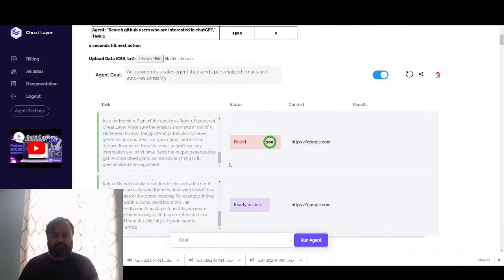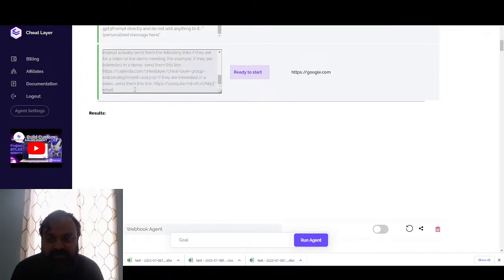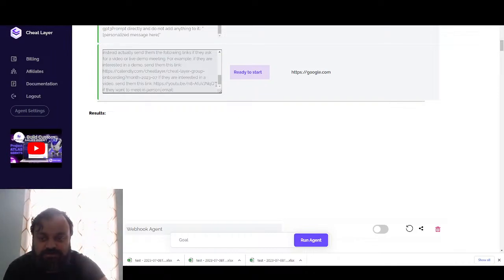Put in all the edge cases of how you would respond to things and test it first and see. Try to break it and ask for a video instead or ask for a meeting outside or something like that and see what it does. And then if it doesn't do it correctly, just come back here and you can edit these tasks by clicking in here and saying if they want this, do this. If they want to meet in person, say we can't do that now, but send the Calendly link instead.